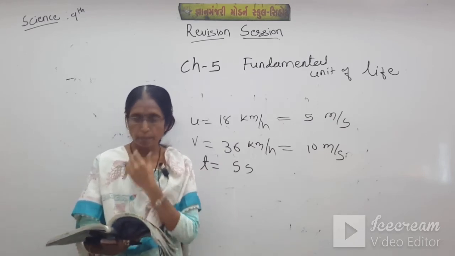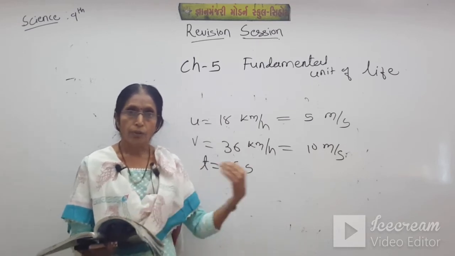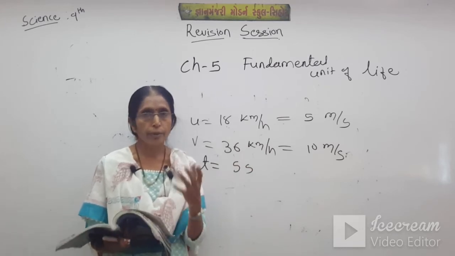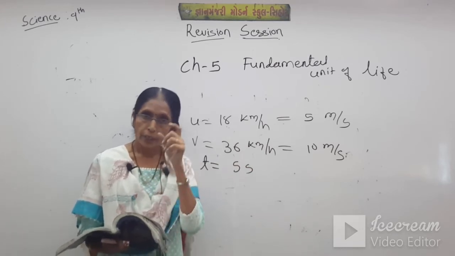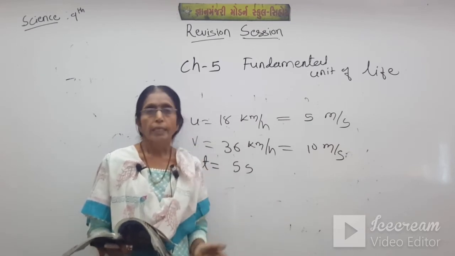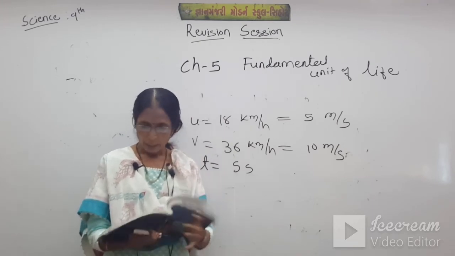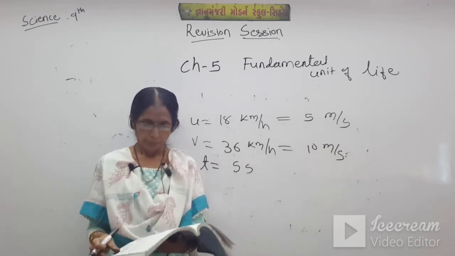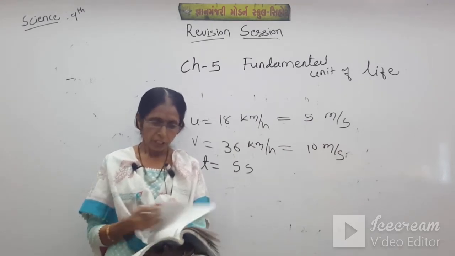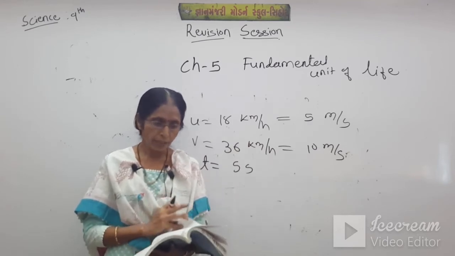Important chapter, students. Balanced force, unbalanced force. When both the forces are in opposite direction and equal magnitude, they are called balanced force, and the equivalent force of balanced force is 0. Equivalent force of unbalanced force is somewhat there. Remember these definitions, definitions of balanced and unbalanced.